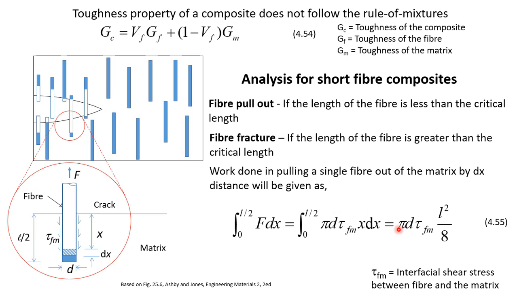So this will be equal to pi d tau fm L square over 8. So this is the integration of x dx. So equation 4.55 gives us the work done in pulling a single fiber out of the matrix by L over 2 distance. So for the whole distance L over 2, this is the equation.